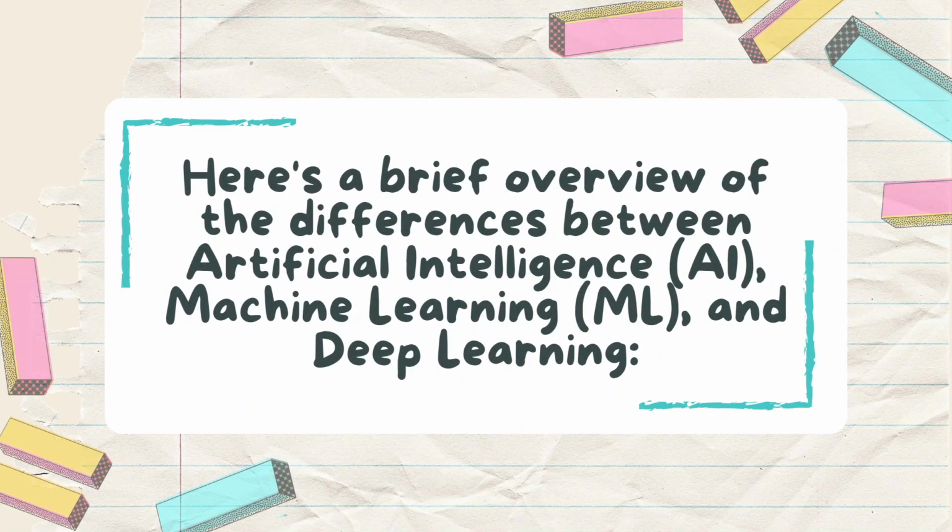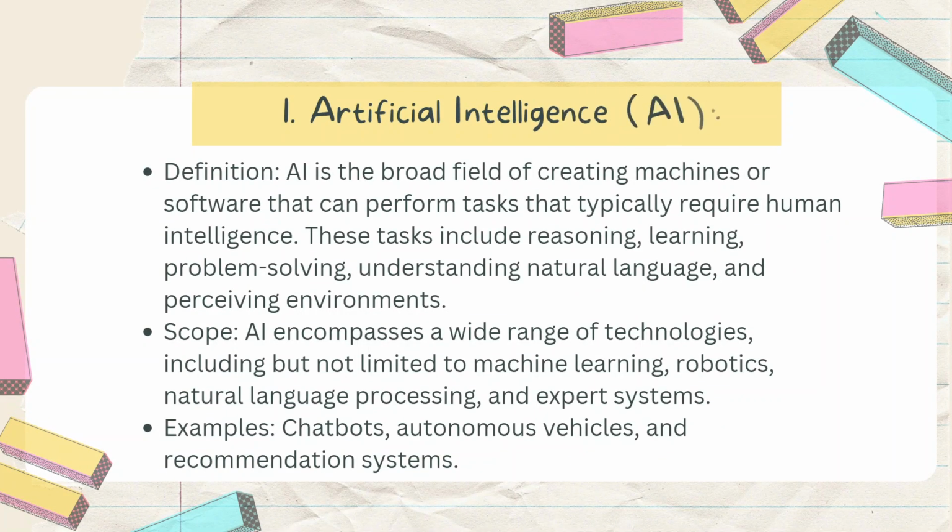So, here's a brief overview of the differences between artificial intelligence or AI, machine learning or ML, and also deep learning. Let's talk about artificial intelligence or AI. The definition of artificial intelligence is that AI is the broad field of creating machines or software that can perform tasks that typically require human intelligence. These tasks include reasoning, learning, problem solving, understanding natural language, and also perceiving environments.